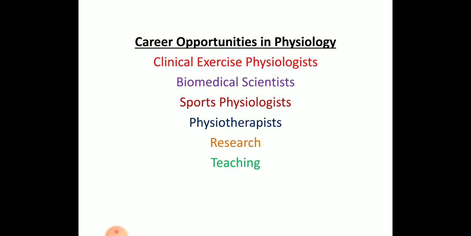Sports physiologist, okay, for example you can see a person can run 100 meters in 10 seconds. So how can you enhance his running speed in shorter time? That is also a type of physiologist. And physiotherapist, you might already have seen physiotherapists in hospitals, those who work for different types of muscles and different types of organs. If you are having any disabilities or abnormalities, what type of exercises and workouts he will be giving, that is a physiotherapist.